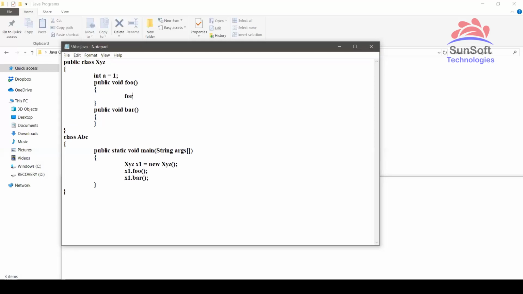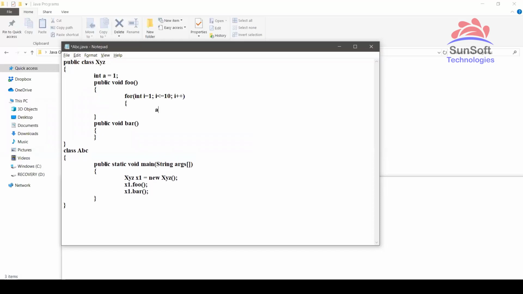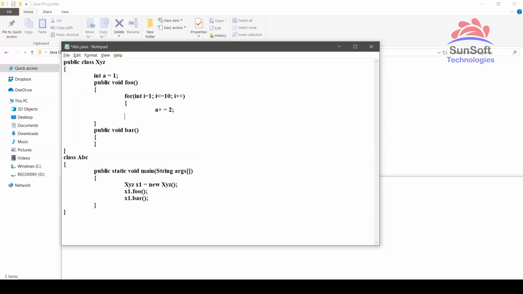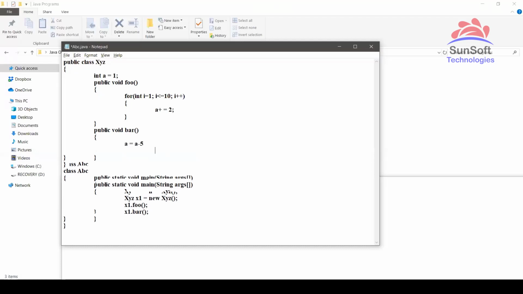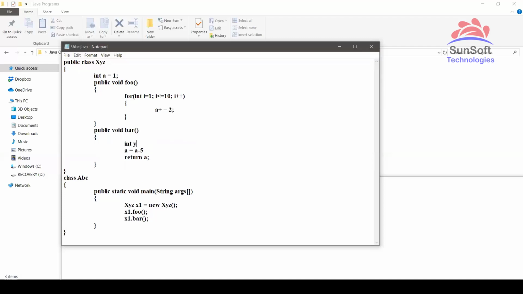See, purposely I'm writing this. This is how the certification questions will look. Int i equal to 1, i less than equal to 10, i plus plus. And then here they'll be doing a plus equal to 2, something like this they will write, and then at the end in the bar they will say a equal to a minus 5, and then they'll say return a. Or they might take it in some separate variable, int y equal to 5, and then here y equal to a minus 5, and then return y, something like this they might have written.